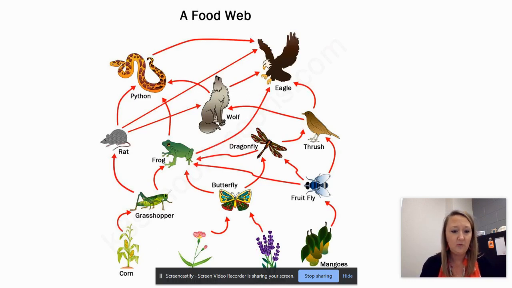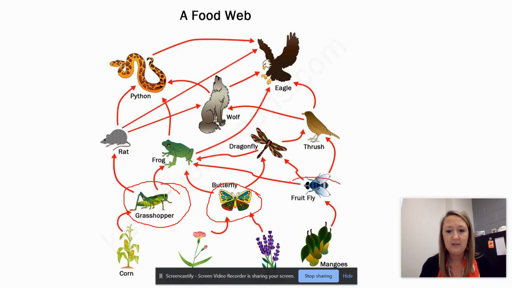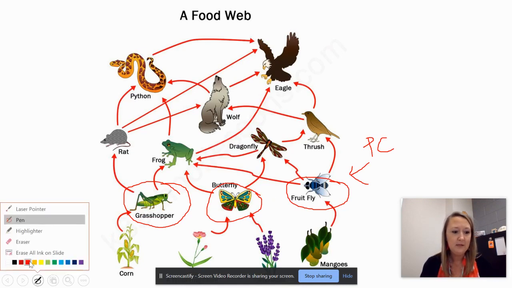If we look at the corn right here, what would be a primary consumer that eats corn? Well, the grasshopper is a primary consumer. What are the other primary consumers listed here? Well, butterflies also eat plants, and fruit flies eat plants. Those are the only primary consumers. These are primary consumers. These are our producers down here. This is our first level of consumer.